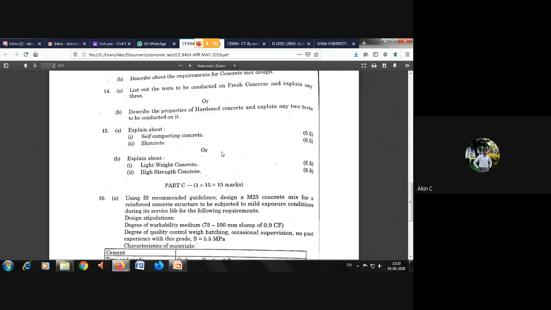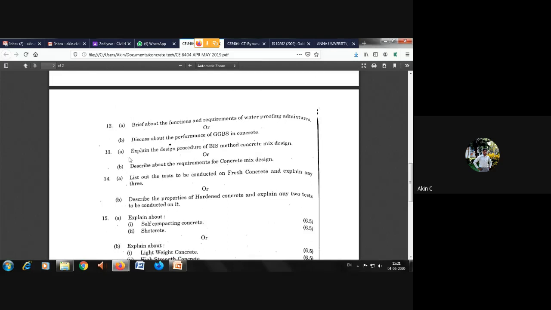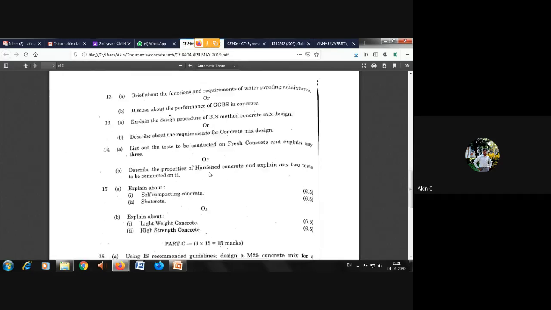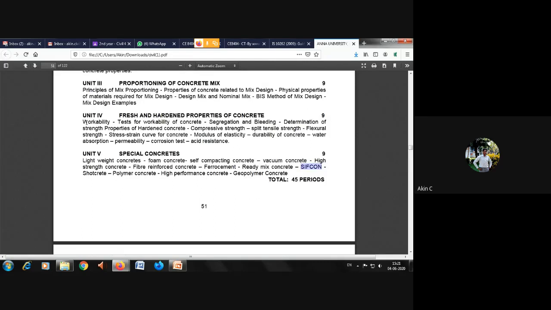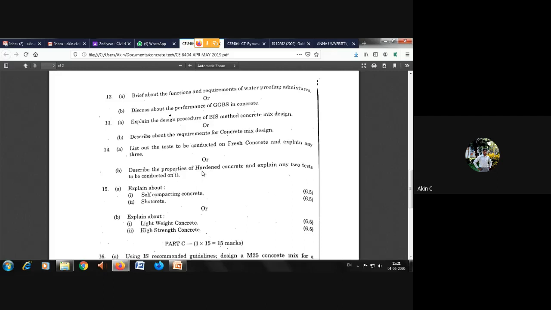Now when we come to the question paper, as I told, they will either ask the procedure of the BIS method, which is nothing but the procedure of the IS code 10262, third unit mix proportion problem, or else they will ask the entire problem as a question. This is the third unit. And the fourth unit, as I told, is entirely the theory part, where they have asked about fresh concrete, which is the first half of the segment. And then they have asked about the properties of hardened concrete, and about any two tests to be conducted on it. So these are the theory parts.